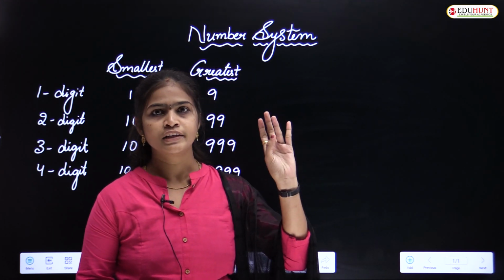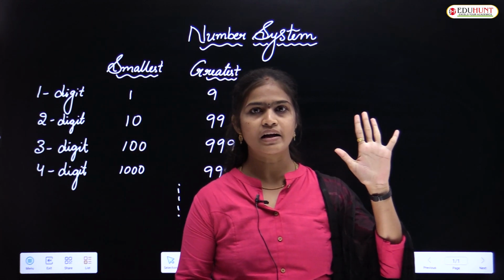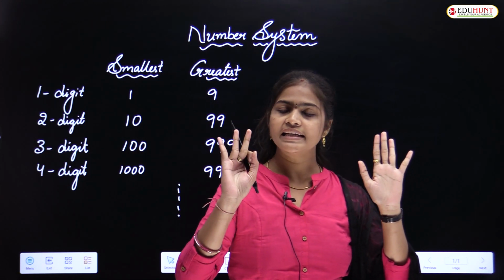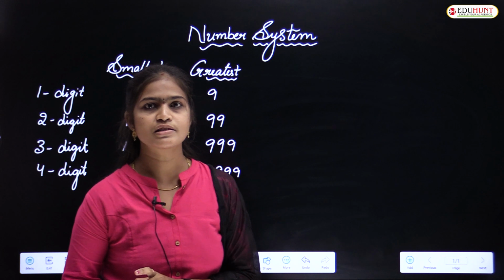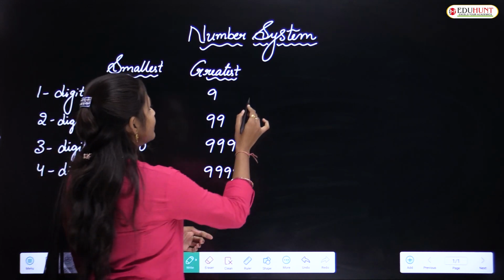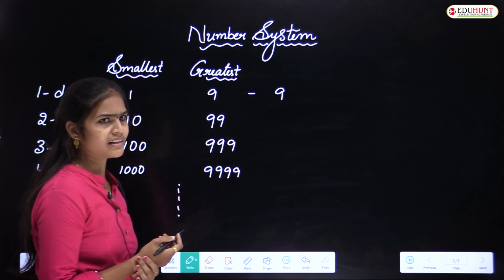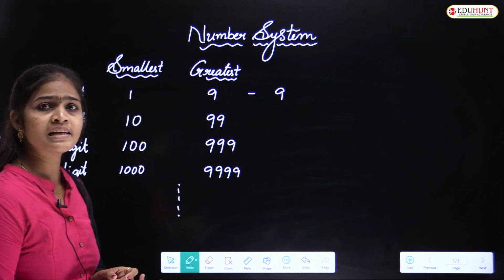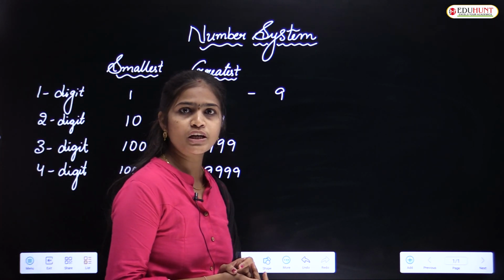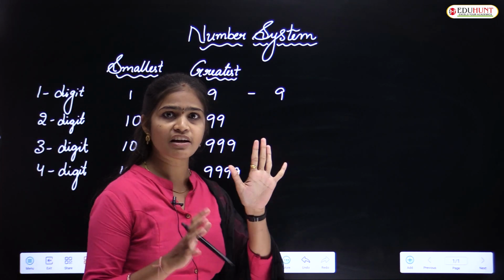Just say that 1, 2, 3, 4, 5, 6, 7, 8, 9. So by using hands also we can say that there are 9 one-digit numbers. How many 2-digit numbers are there? Is it possible to count the 2-digit numbers by using our fingers?